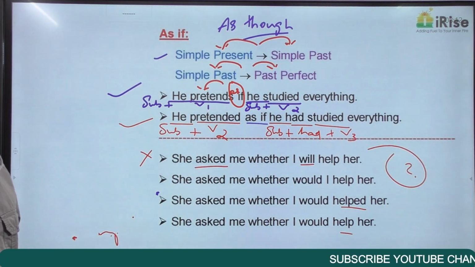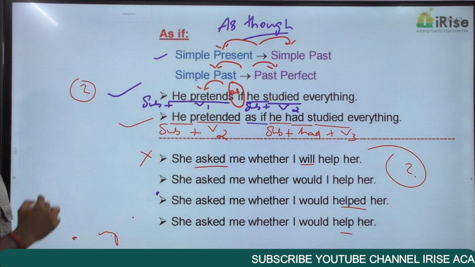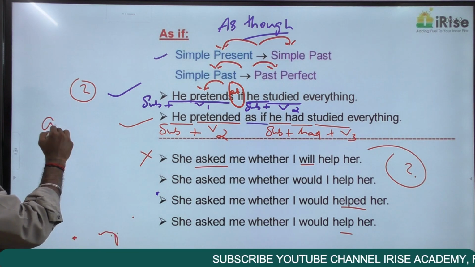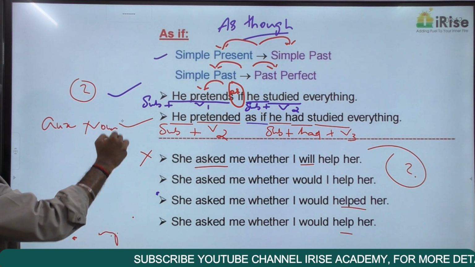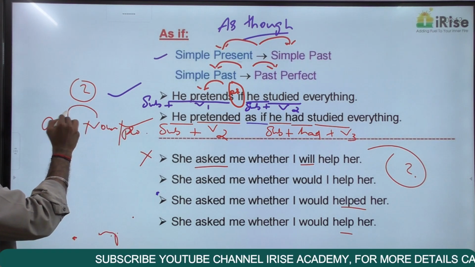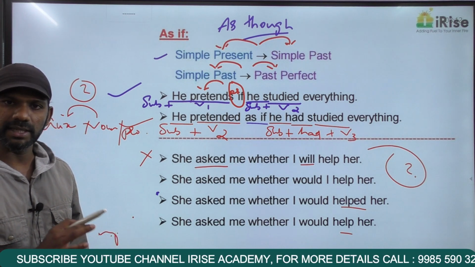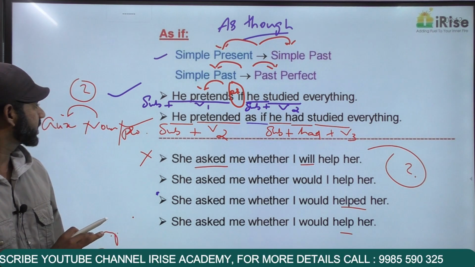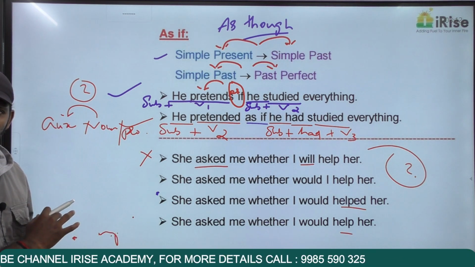Now the rule is this. If it is an interrogative sentence, the auxiliary verb must appear before the noun or pronoun. Now noun or pronoun does not matter because the pronoun stands for a noun. So if it is an interrogative sentence, the auxiliary verb must appear before the noun or pronoun.